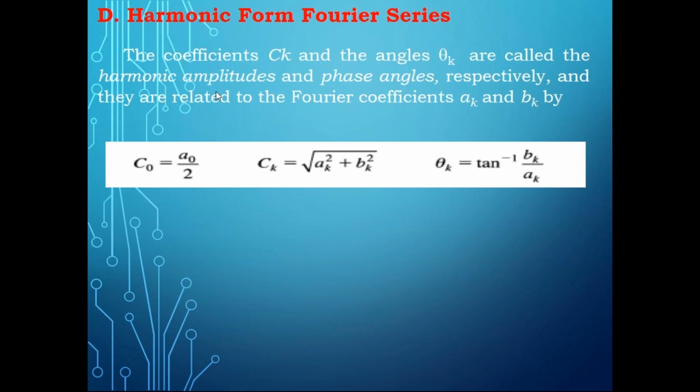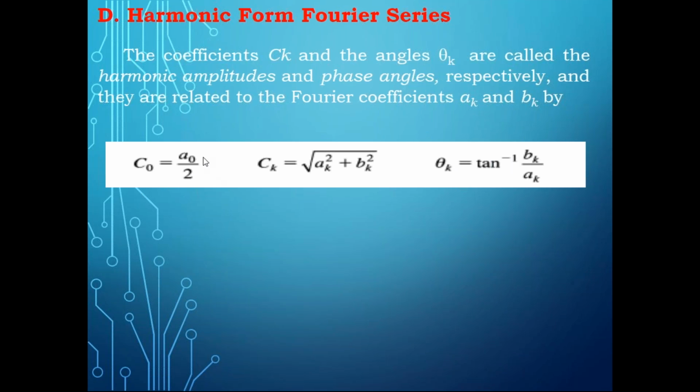And C0 you can write as A0 by 2, Ck is square root of Ak square plus Bk square, which is the magnitude part. Theta k is tan inverse of B by A, which is the phase part. So this capital Ck represents the amplitude of the harmonic component coefficient, and theta k is the phase angle.